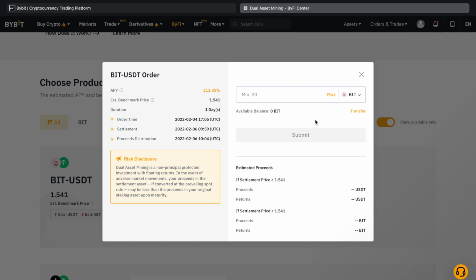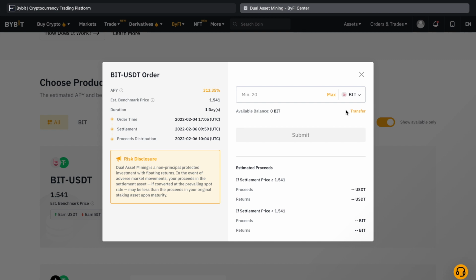I had selected this token, because with the dual asset mining, you can either make USDT or you can actually end up with the token you're providing the liquidity for, and in this case, I have a possibility to end up with BIT token. I do not mind owning BIT, and that is why I selected this pair. This is also my first recommendation to you, if you plan to try dual asset mining. Select a pair with a token you believe in, and want to own.